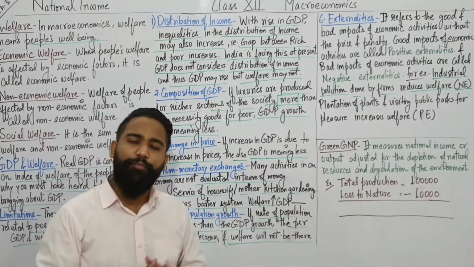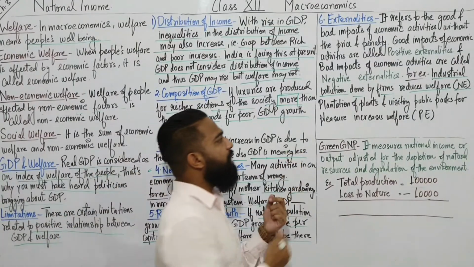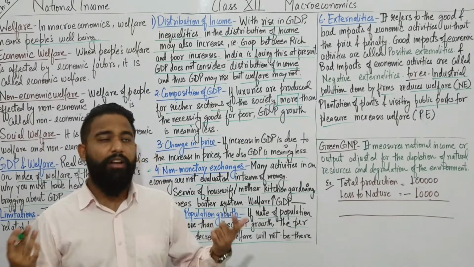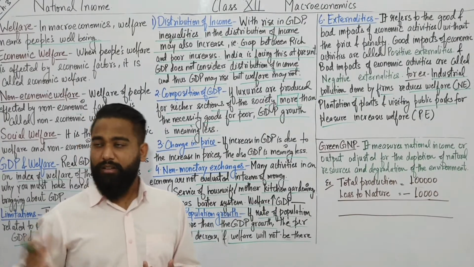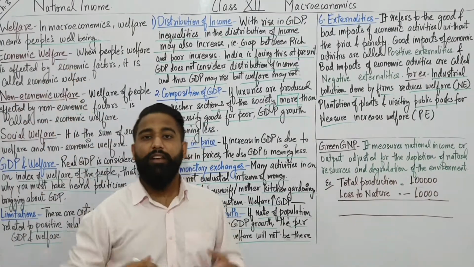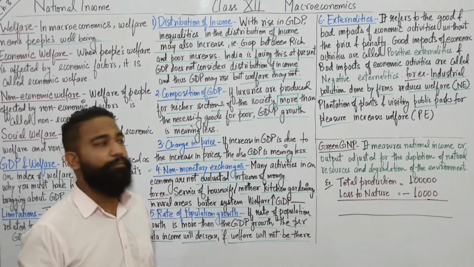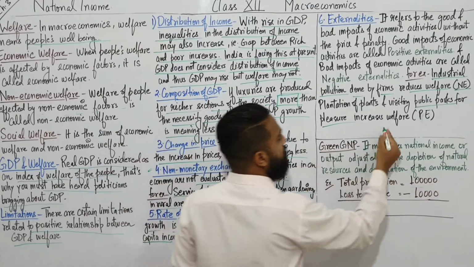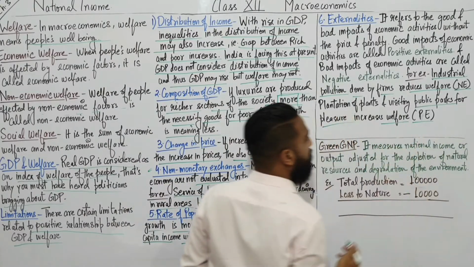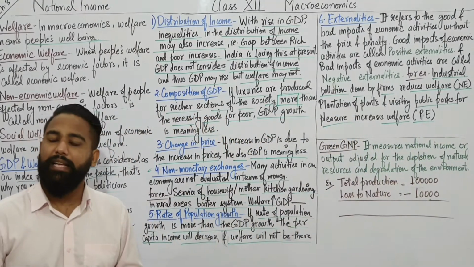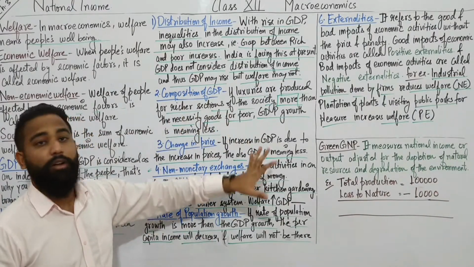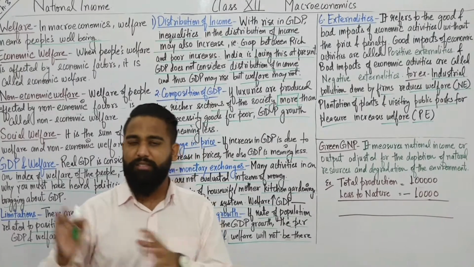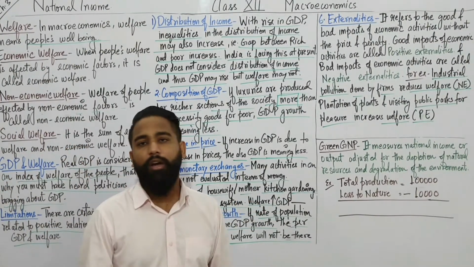Now, plantation of plants or saplings and visiting public parks for pleasure. This increases our welfare. We feel good, there is people's well-being. I feel good while visiting a park, and I feel good while planting a sapling. So this increases welfare, and that's an example of positive externalities. Learn this whole concept. This is very important. The whole topic is very important. Every year something is asked from this topic.